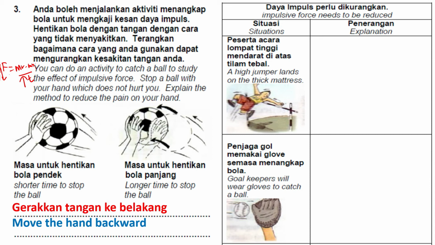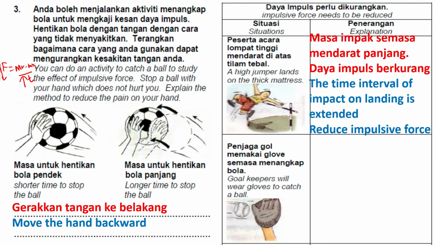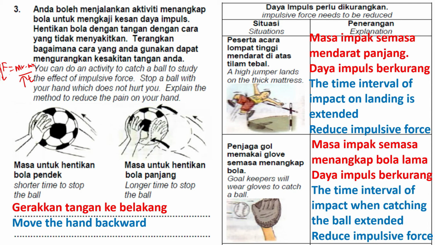So this is the situation. Let's say a high jumper lands on a thick mattress. Why do you use a thick mattress? This is to increase the impact time, so it will reduce the impulsive force. And why does the goalkeeper wear a glove to catch a ball? This is to reduce the impulsive force, so the time interval of the impact when they catch the ball will be extended, and the impulsive force will be reduced.